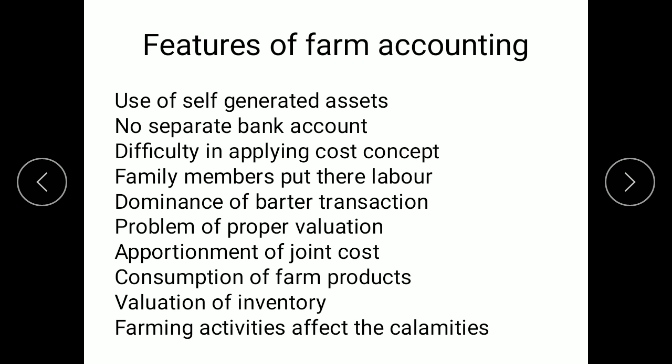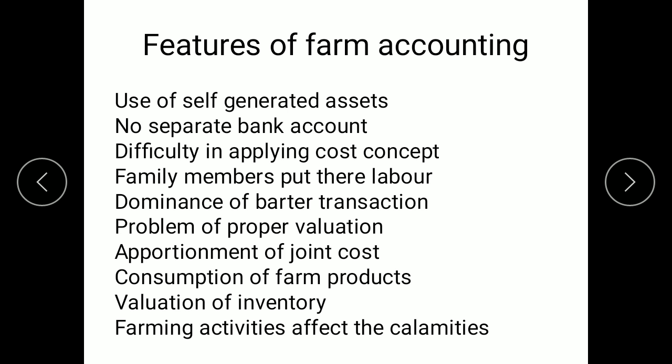The next point is family members put their labor. So generally what happens? The members of the family of the farmer also work in the field. They also help the farmer in carrying out these activities, like they can help in sowing the seeds, at the time of harvesting, and at the time of selling those products.